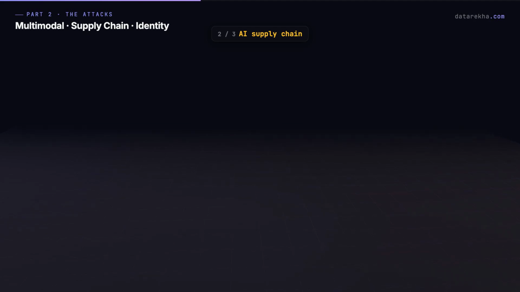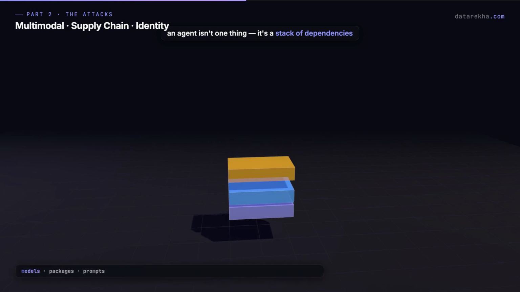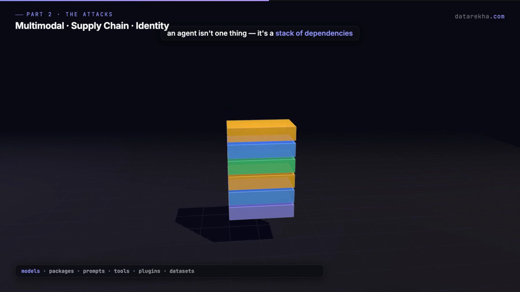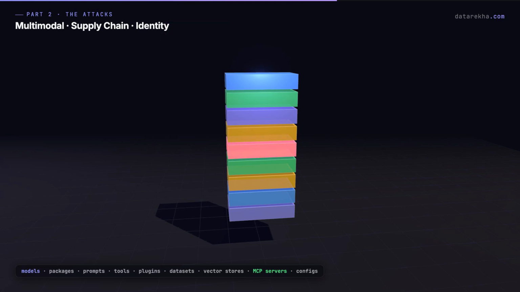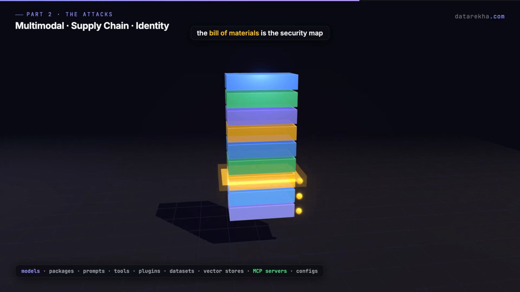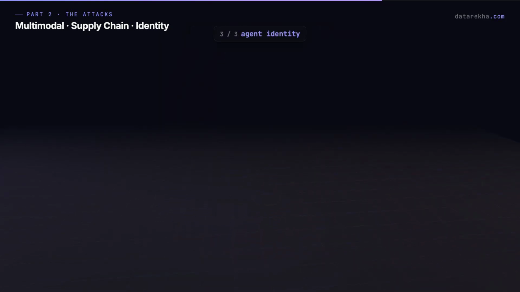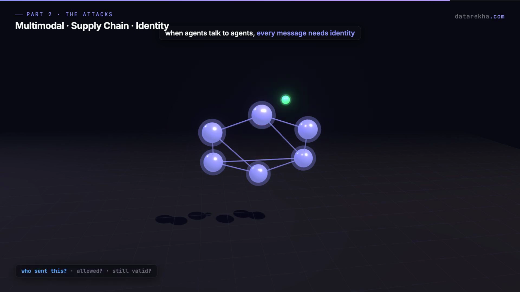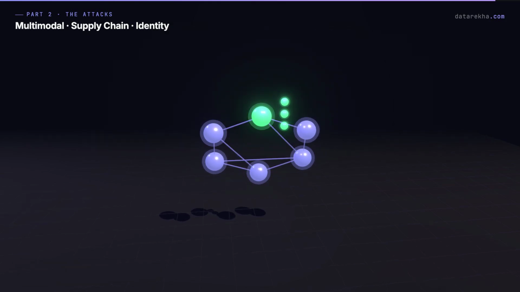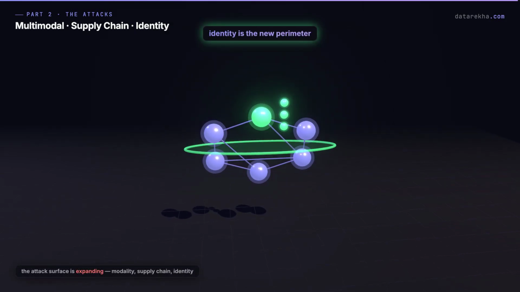AI supply chain risk. An agent is not one thing. It is a stack of models, packages, prompts, tools, plugins, datasets, vector stores, MCP servers, and configs. If you cannot list what the agent depends on, you cannot secure it. For agents, the bill of materials is the security map. Third, agent identity. When agents talk to other agents, every message needs identity. Who sent this? What are they allowed to do? Is that authority still valid? In a world of agents, identity becomes the new perimeter.